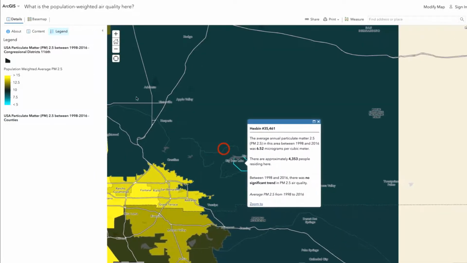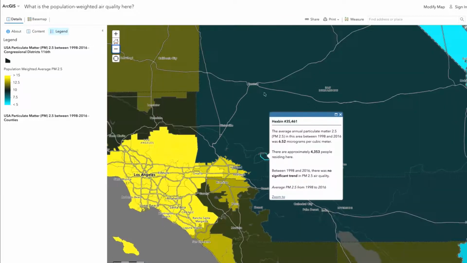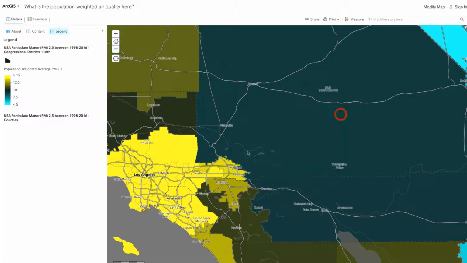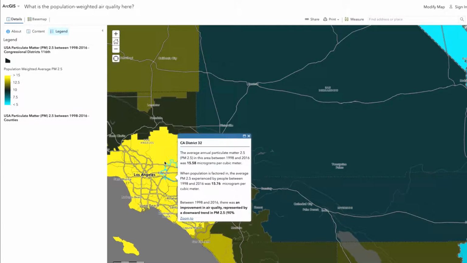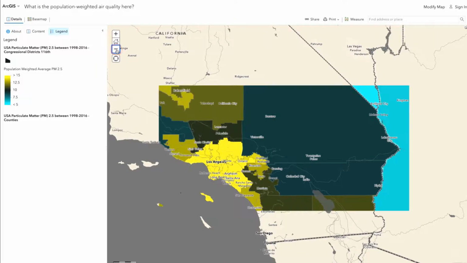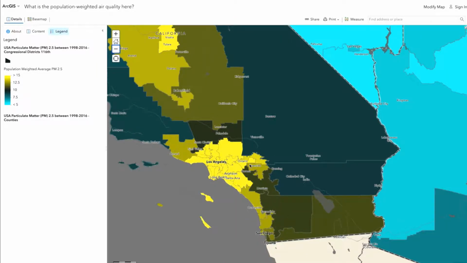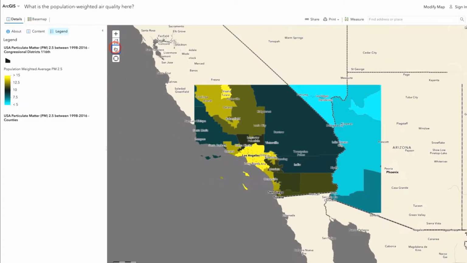You might not have a choice, might want to live where the jobs are. So what can we do about that? As we back out and talk to policymakers, I instantly have a useful map here now showing, hey, this congressional district has really great air quality. Well, it's because it's largely a desert community, whereas the more urban districts don't have a lot of room to play here, right? The air quality is the air quality. It's already a very dense population in that area, so pretty much everybody's experiencing the same level of air quality. So as you back out a little bit further, you can start to see which congressional districts have better or worse air quality within a state or across states.